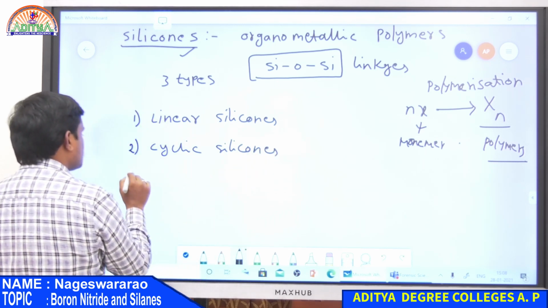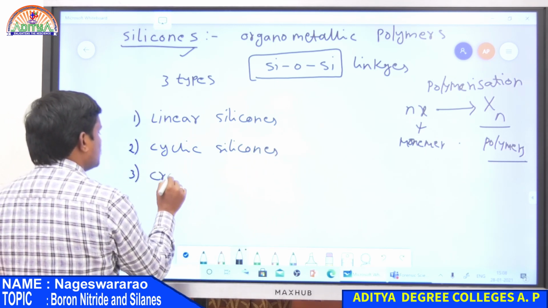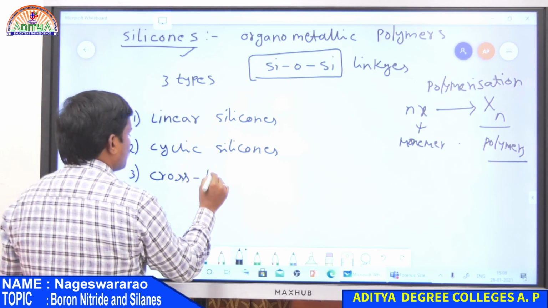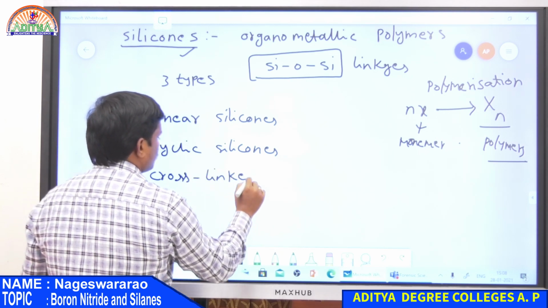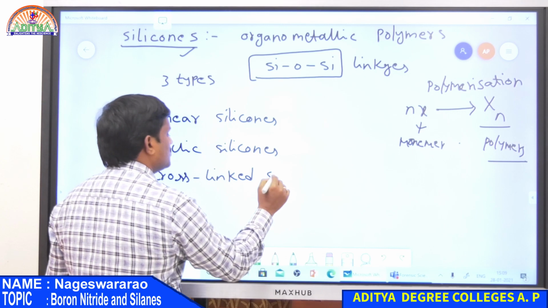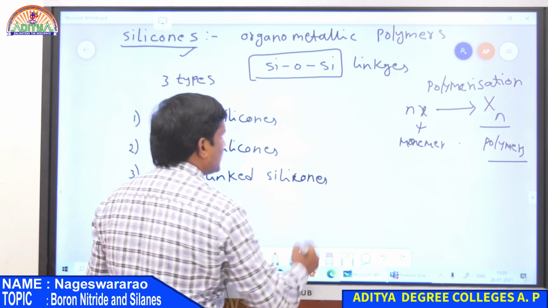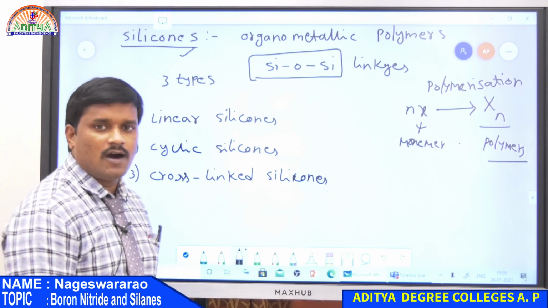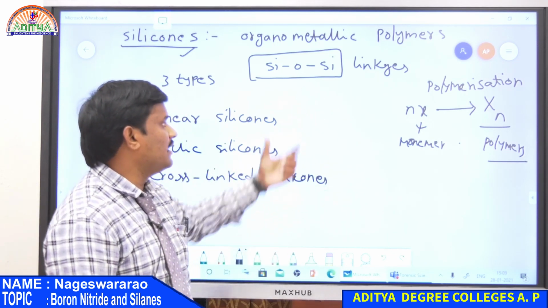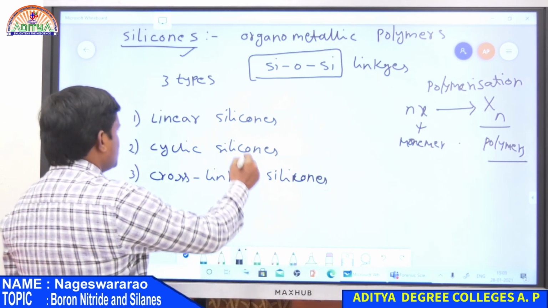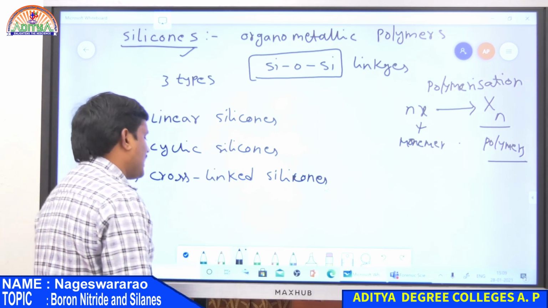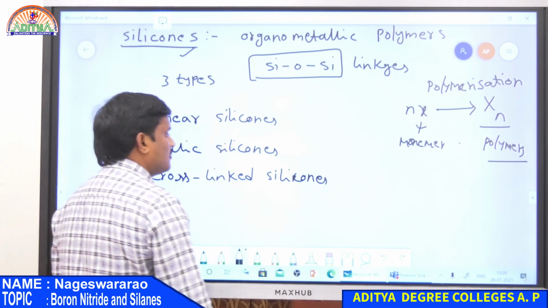And third one is cross-linked silicones. All have Si-O-Si, silicon oxygen silicon bond linkages. So these are the three types: linear, cyclic as well as cross-linked silicones.